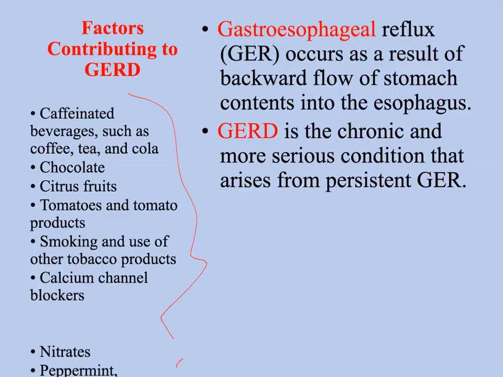Typically, they have signs and symptoms. They have dyspepsia, which means indigestion, and regurgitation, where the backflow of the gastric content goes back up into the esophagus. It can go up as high as the throat, too, which can cause coughing and hoarseness or wheezing at night. They can aspirate it. They can get it into their lung, especially if this regurgitation is happening at night when they're laying flat. They can have dysphagia, painful swallowing, which is odynophagia, epigastric pain, belching, and heartburn. That epigastric pain is sometimes referred to as heartburn because it's near where the heart is.